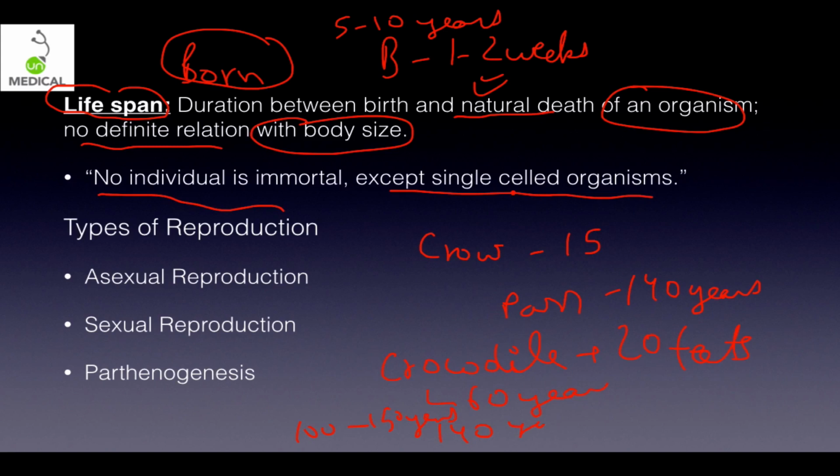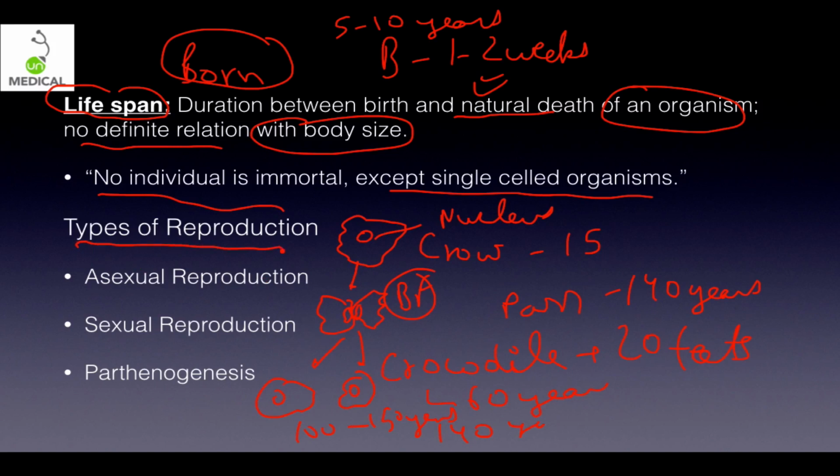Now why is that? Why do you think that? Basically, when single celled organisms divide, the individual organism divides into two parts. Okay, so let's assume this is an organism, this is the nucleus, it undergoes binary fission. So it is something like this. The nucleus also divides, half goes here, half goes here, and finally there are two completely independent daughter cells. So this binary fission is happening in amoeba, this is nucleus. So the key feature is the parent is never dying, it just converts into two daughter cells. So that is why single celled organisms are immortal.